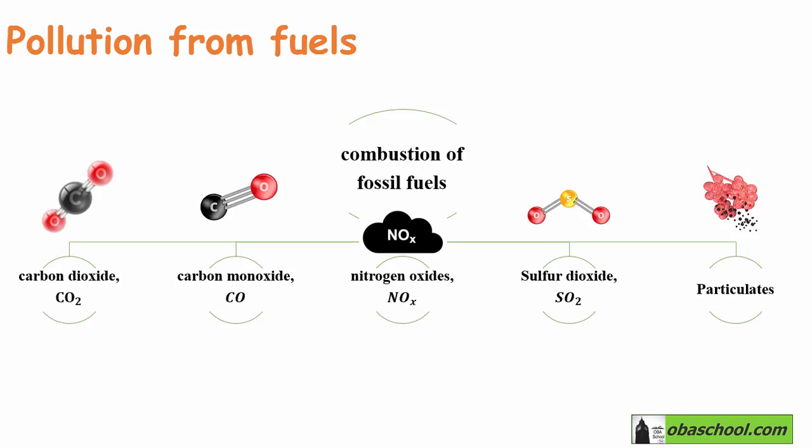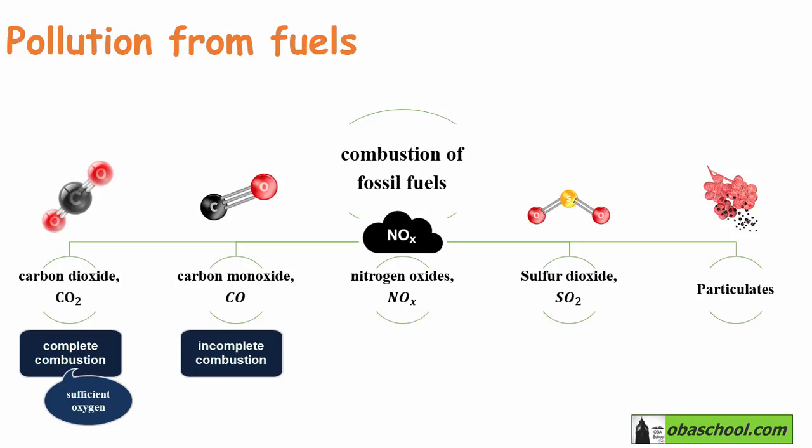Carbon dioxide, CO2, is produced when we have complete combustion of fossil fuels. What is complete combustion? It's combustion with sufficient oxygen. On the other hand, carbon monoxide, CO, is produced if there is incomplete combustion, so if there is limited supply of oxygen gas.